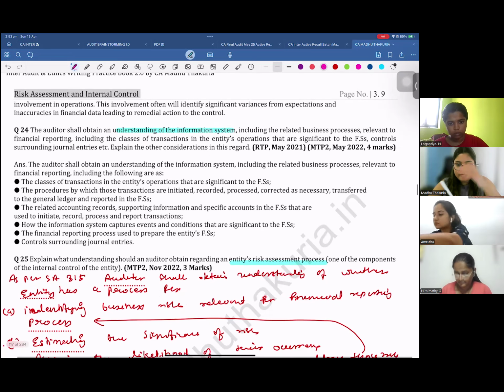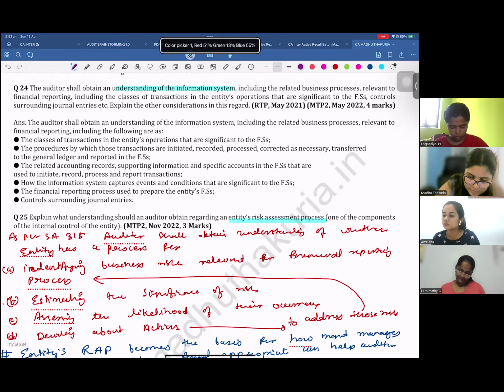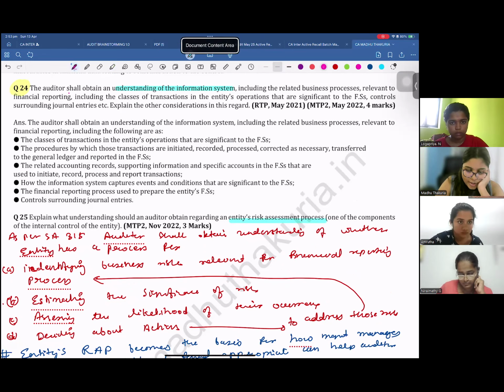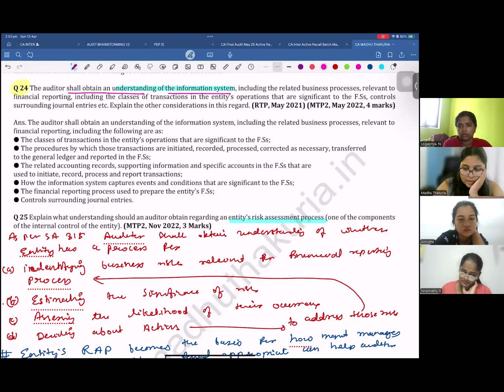Come to question number 24, guys. The auditor shall obtain understanding of the entity's information system, including its related business processes relevant to financial reporting, including class of transaction in the entity's operation that are significant to the financial statement, control surrounding the journal entries, and explain other considerations in this regard.